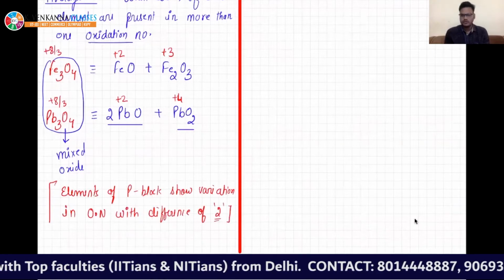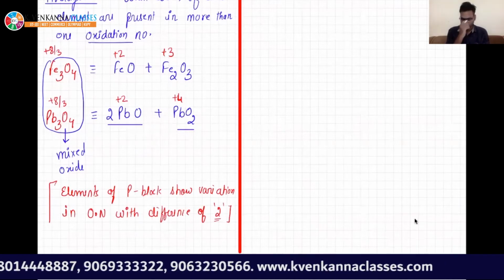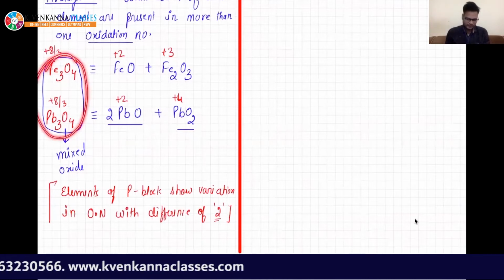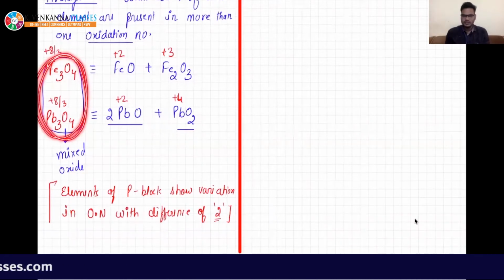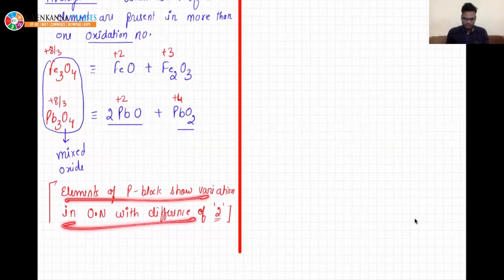I'm just telling you, you will understand it while you are reading P block. These are some examples of oxides made up of 2 simple oxides. That is why we are calling it a mixed oxide. To understand it, we require some knowledge. Right now we do not have such knowledge, but slowly and gradually we will understand that Fe generally exists in +2 and +3 states. And for the P block, they will have a difference of 2.